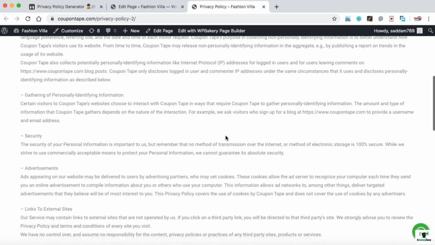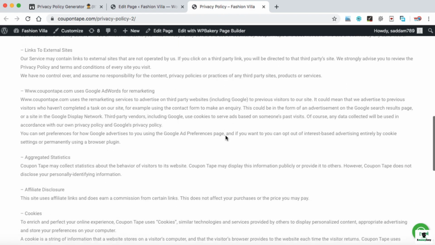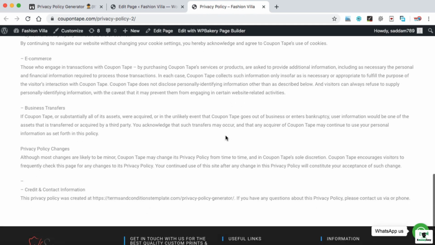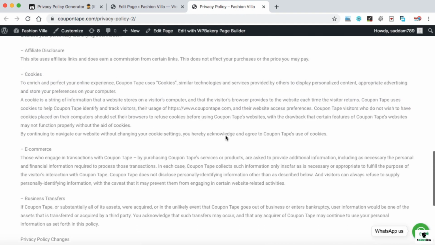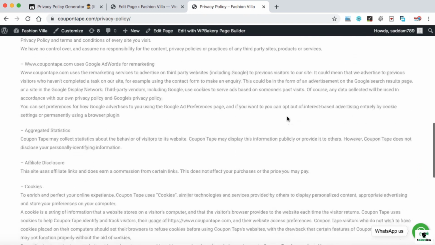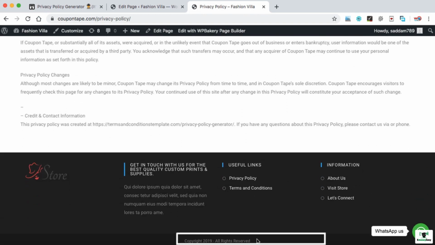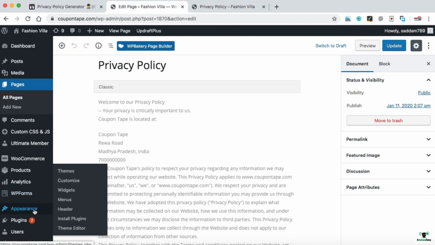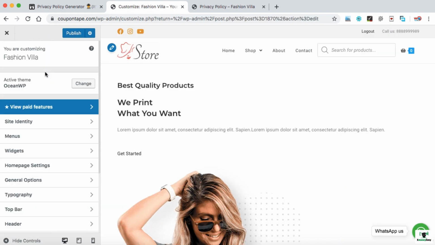I am just using one of my different websites to display how exactly we can create the privacy policy on the Ocean WP theme, but the same process you need to repeat on your own website. Now let me show you how exactly we can add this privacy policy link at the very bottom of your Ocean WP theme footer, just next to this All Rights Reserved text. So go back to your WordPress dashboard. Here, under Appearance, we can see Customize. Just click on it. So this is the customize area.